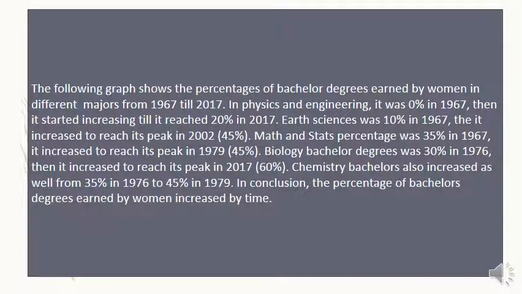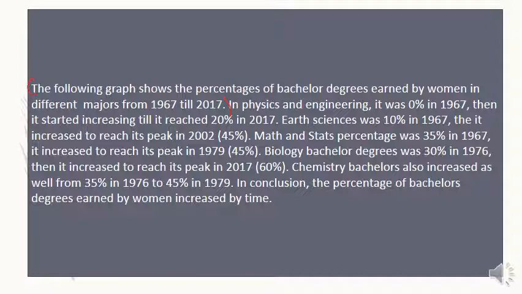Now we move to the way I answered the questions. This is the way you have to answer. The following graph shows the percentages of bachelor degrees earned by women in different majors from 1967 till 2017, or in the last 50 years. Here, this is the topic sentence. Now we start analyzing. In physics and engineering, it was 0% in 1967, then it started increasing till it reached 20% in 2017. Earth sciences was 10% in 1967, then it increased to reach its peak in 2002, 45%.